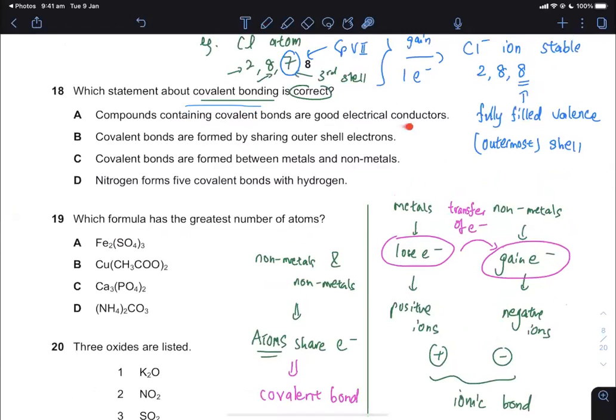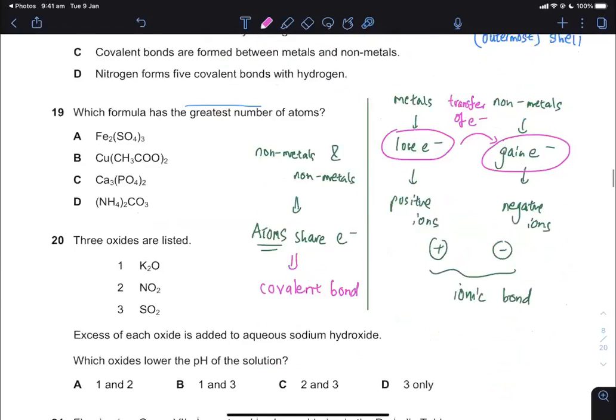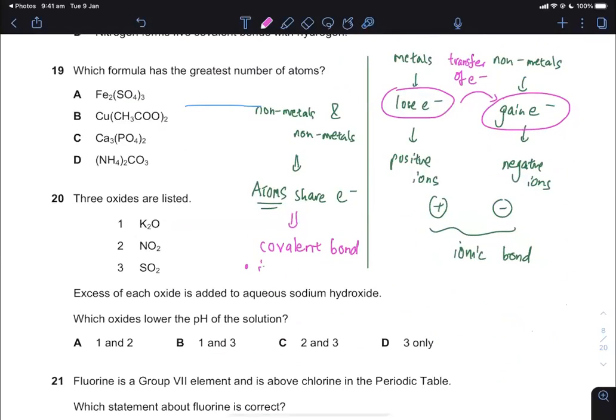Now these are properties. Based on the properties, covalent compounds are what you call insulators. They do not conduct at all. And you can say low melting point and low boiling point. Ionic compound, on the other hand, does not conduct when solid.